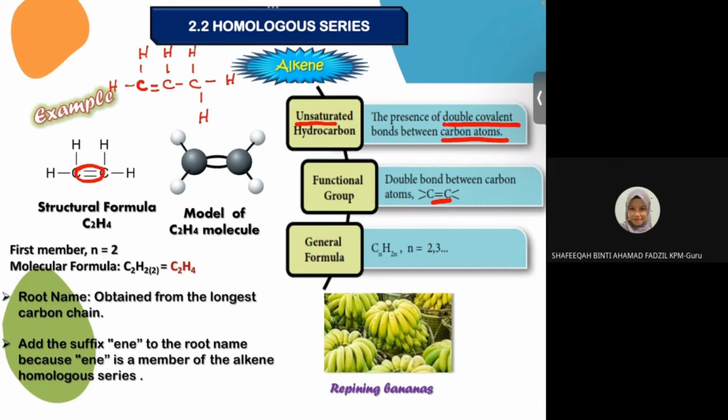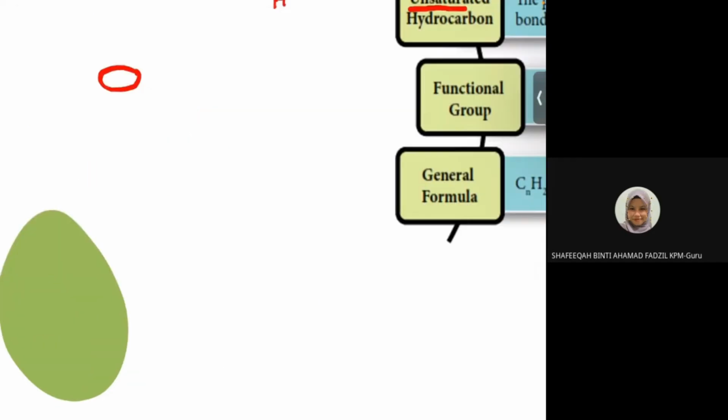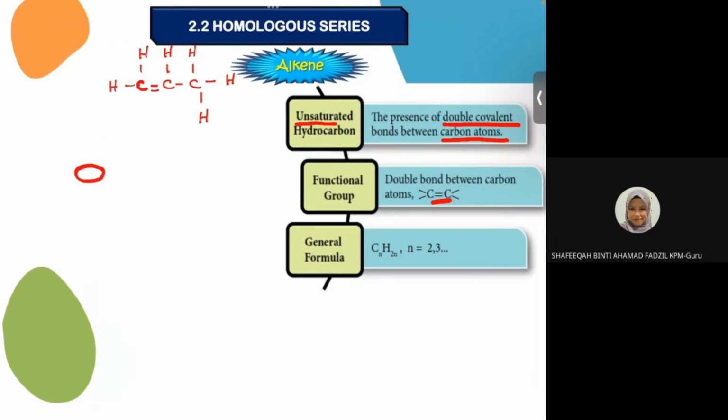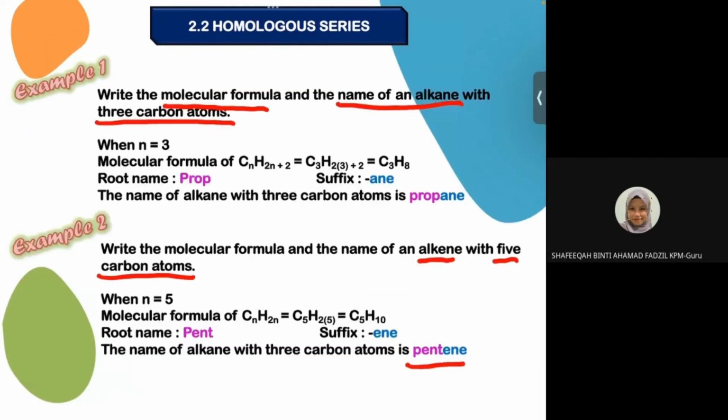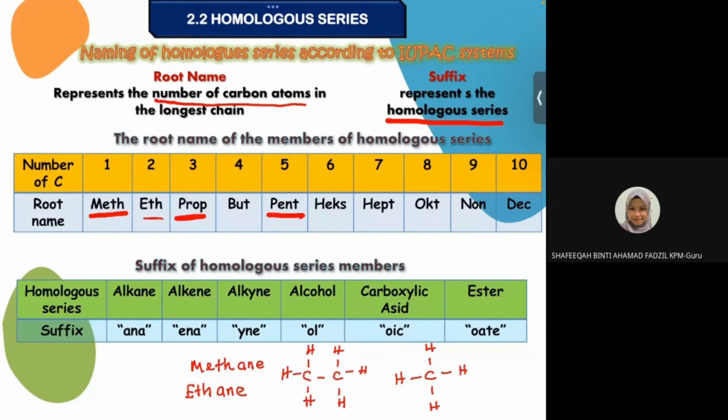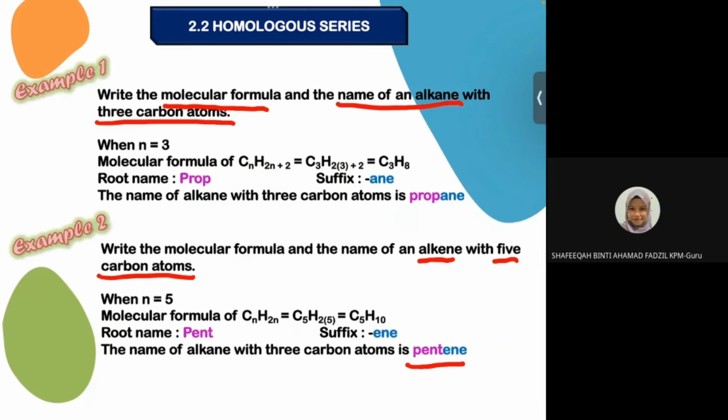Okay, kita refer balik to the table. Okay, 3 means prop. Okay, and then alkene is E and E. So it will become propene. Okay, it will become propene. Siapa jawab propene tadi? I think others tadi jawab. Okay, Lia jawab propene.